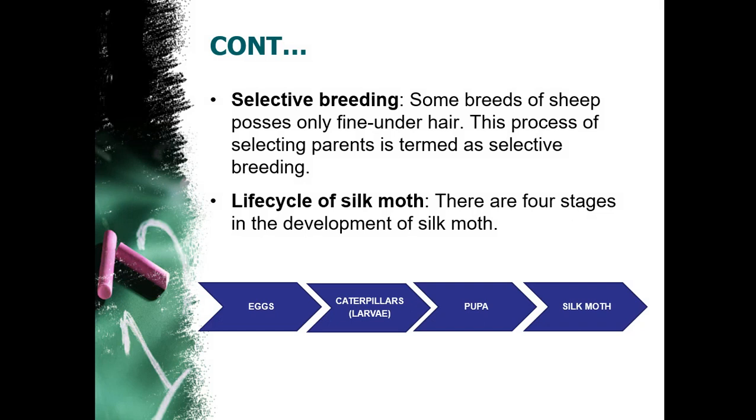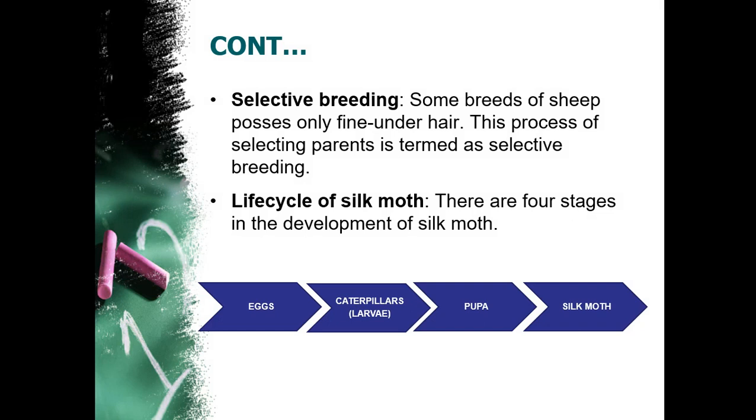Now next one is the life cycle of the silk moth. The life cycle of the silk moth basically has four stages, as we understood in the last lecture. It starts from the eggs: the adult silk moth lays approximately 200 to 300 eggs at a time. After some time, the caterpillar or larva or silkworm comes out of the eggs. Slowly and gradually they grow, feeding on mulberry leaves.